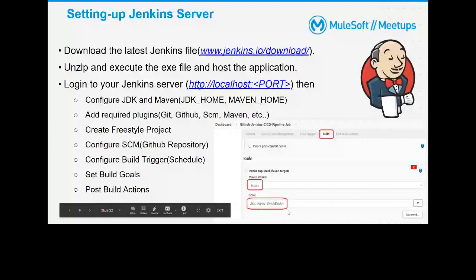Don't add MVN here. Make sure that you are not adding MVN. I was making that mistake because from the command line we use MVN, then the full command, right? Don't add that here. Just add clean package deploy.